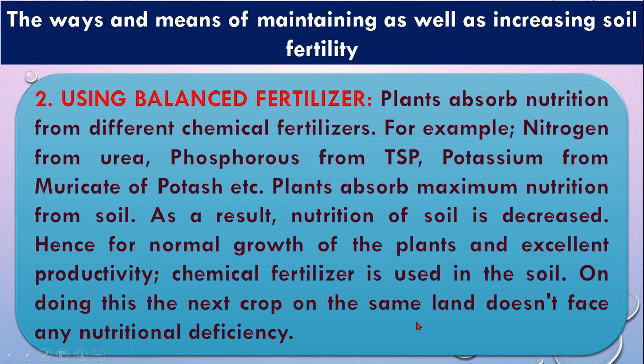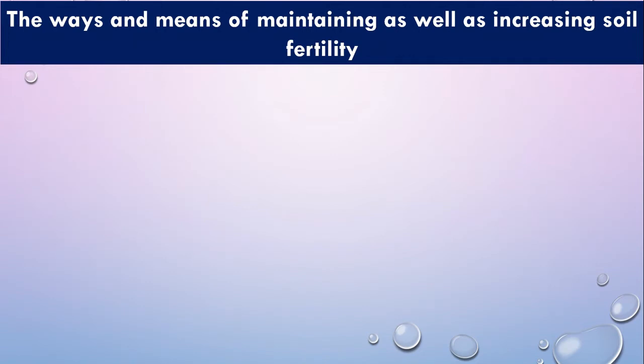That is why when you apply any type of chemical fertilizer, if that crop does not need that nutrient from that chemical, that nutrient will not mix with the soil, so that will be deposited on the soil and make toxic substance. That is why always have to apply balanced fertilizer.